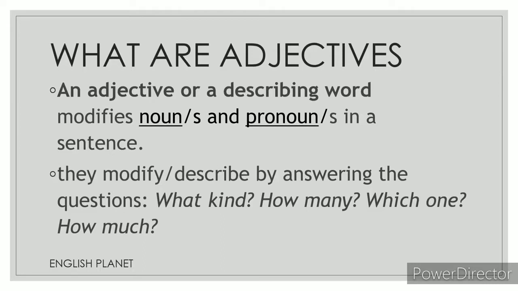Now, basically, what are adjectives? An adjective is basically a describing word. It modifies the noun or the pronoun in a sentence. In order to find out an adjective, you can ask four questions. They are what kind of, how many, how much, and which one. If you ask these four questions and if you get the answer, that means that particular word is an adjective.